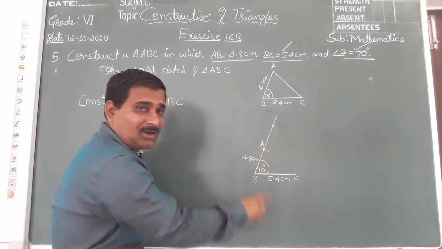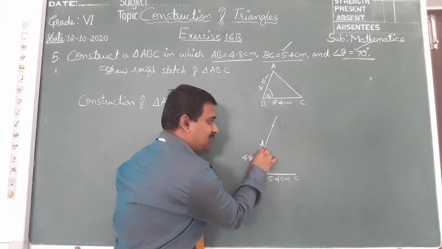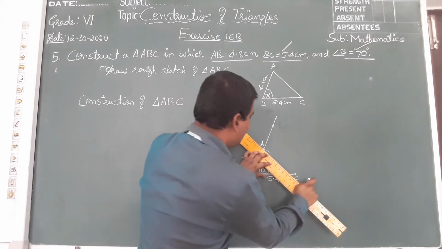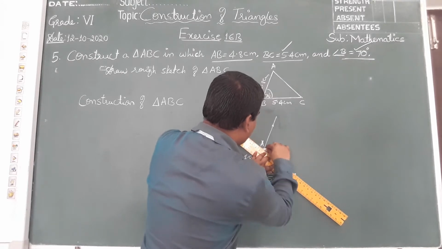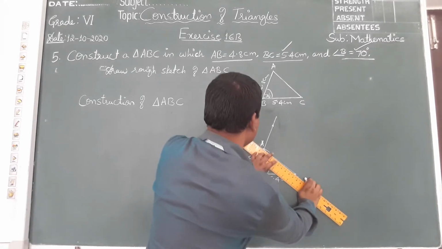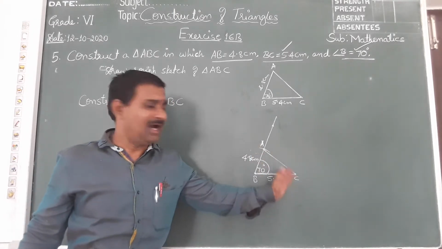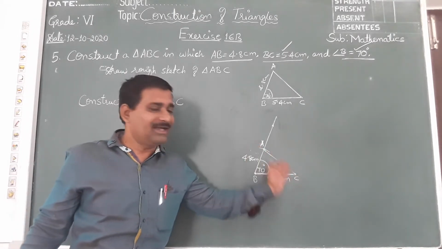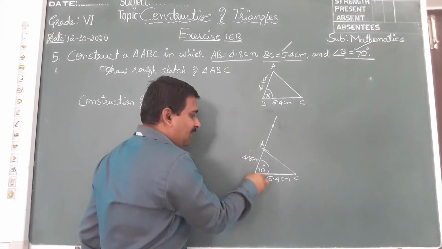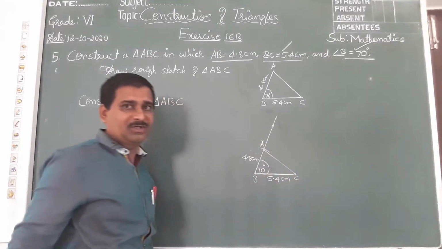Because you have taken a compass and stretched from 0 to 4.8 and cut here, draw an arc, so this length will be 4.8. Now afterwards you should join point A to C. This length is not given. We will get it automatically. How? BC line is already drawn in the first step, and we mark an arc with the compass. We will get 2 points. Just join the 2 points.